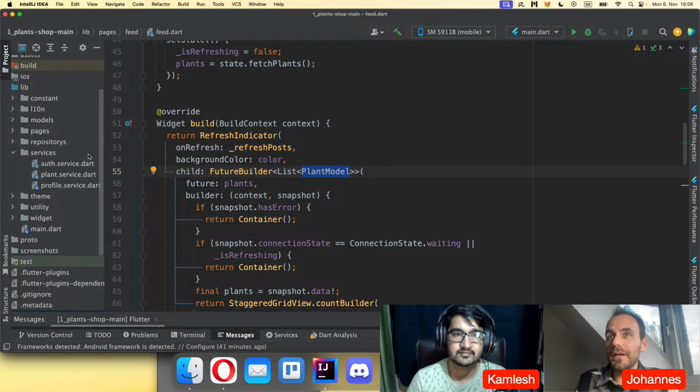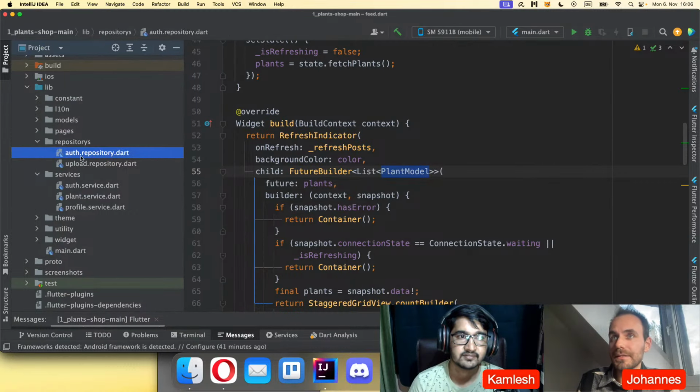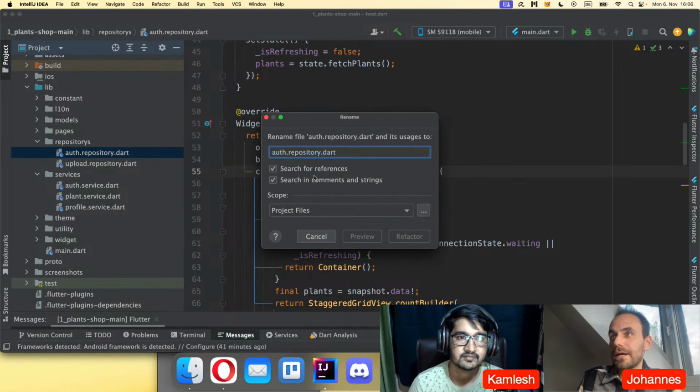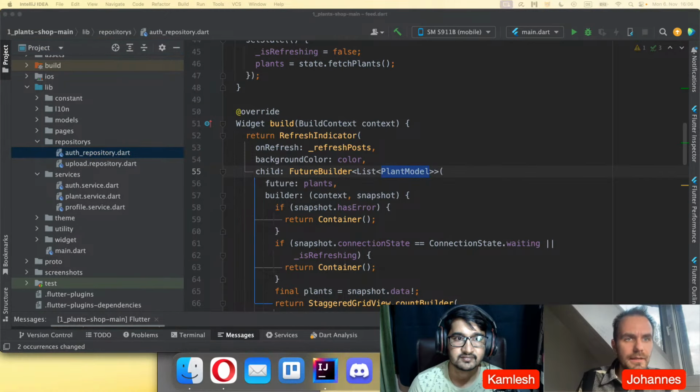Another thing I wanted to point out is how he is naming his files. Here he is using a dot in his file names, but usually you should use snake case notation. Which means you write all the letters in lowercase, and you should not use dots or something. Usually use an underscore to differentiate between two words. So this is a word and this is a word. And instead of having a space or something, you always have an underscore. And this is the notation which is encouraged by the Flutter community guidelines. So I can also point this out again.